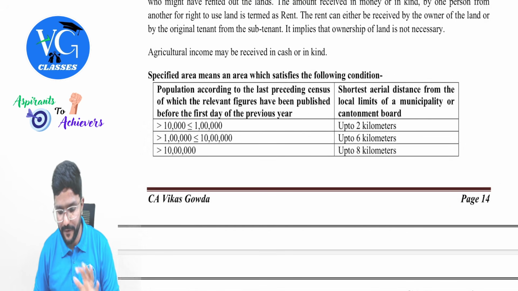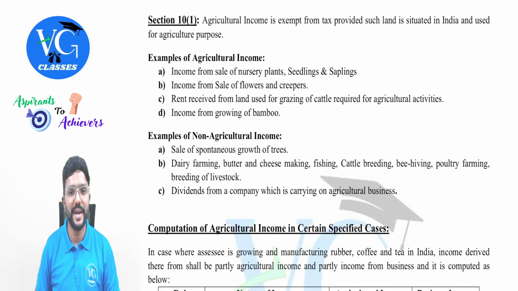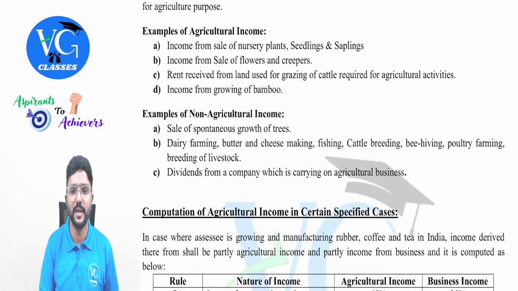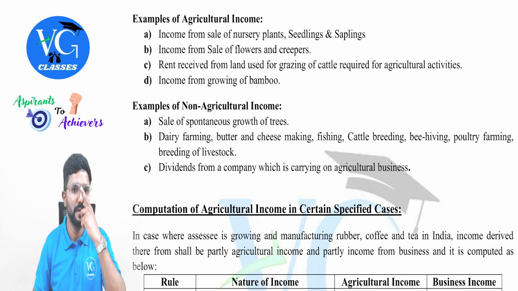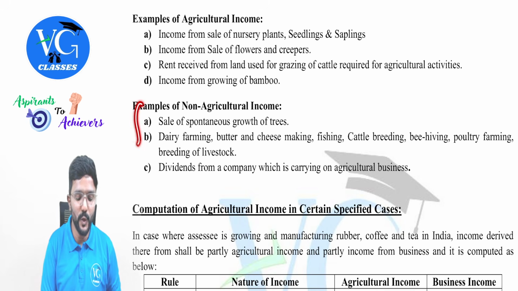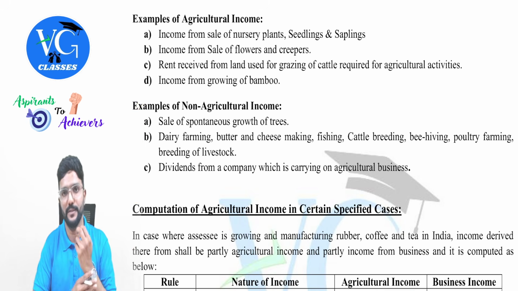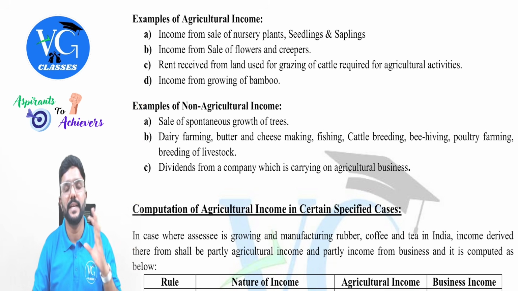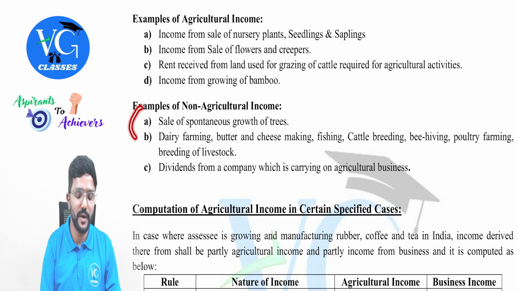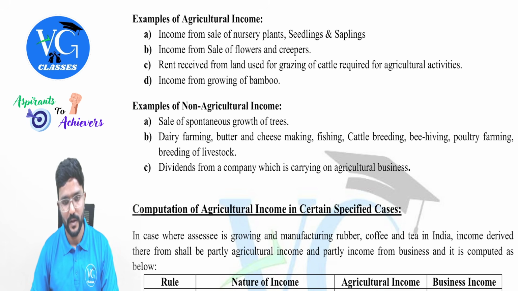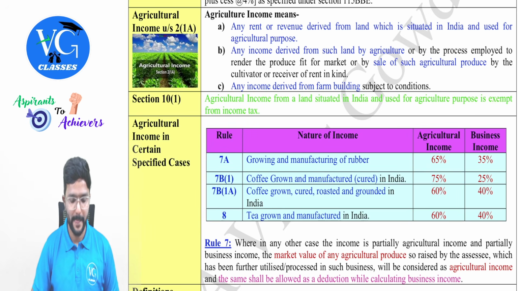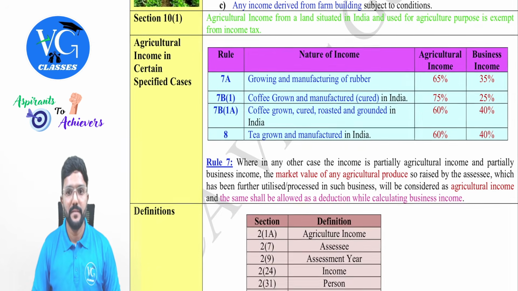Then I have also given in my provision book few examples for agricultural income and non-agricultural income. You can just have a look into it, guys. You can pause and have a look into it. Especially this looks like agriculture but not agriculture. CBDT has clearly given a clarification telling the following is not considered as agricultural income and hence it is taxable. Okay. Let me move forward. We are done with the discussion.